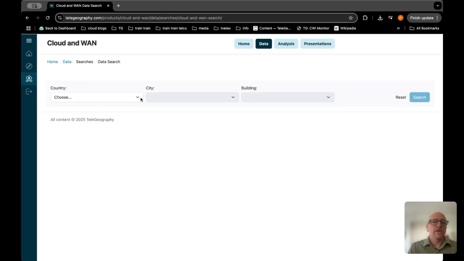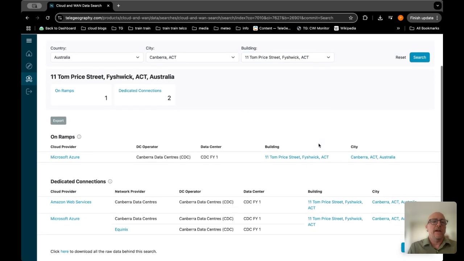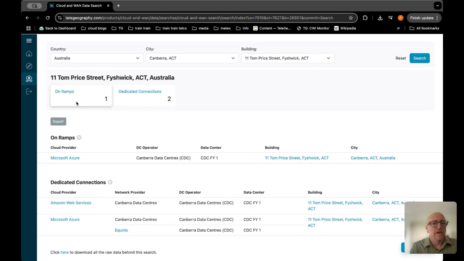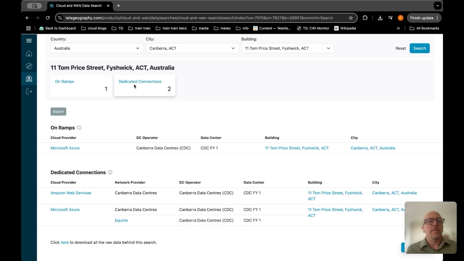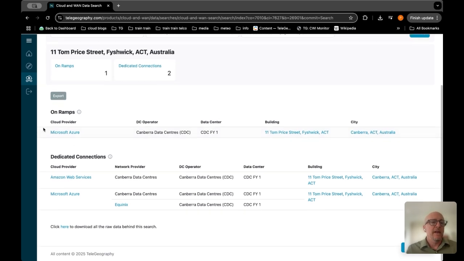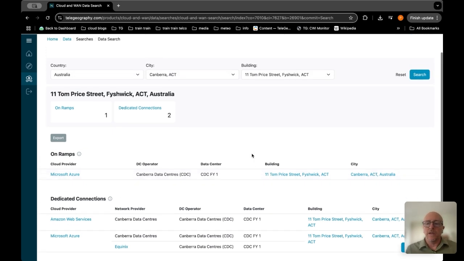So if you go in here, you can choose, for example, the country. Let's do Australia. Let's do Brisbane, or no, let's do Canberra. And let's try this street, see what we find. Okay, and here what we find is we'll have lists of on-ramps and dedicated connections. It'll give information on who the providers are, the operators, etc. So this is one way that you can go searching through the data.